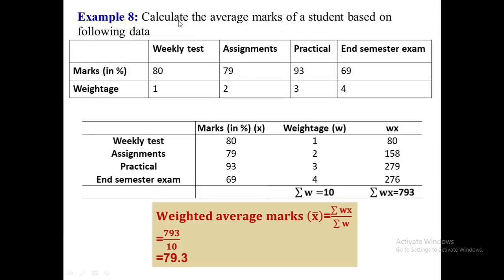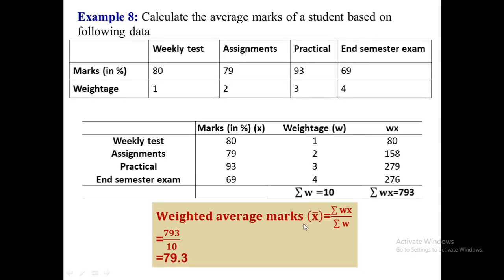Here is an example to calculate the weighted mean, where the marks are given in percentage of weekly test, assignment, practical and end semester exam, and their weightage are different. So, if we multiply the marks with their respective weightage, we will get the product of Wx, and the summation of overall weightage is 10, whereas the summation of this product will be 793.